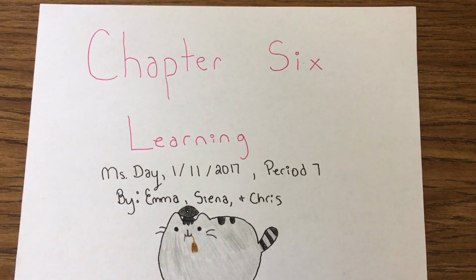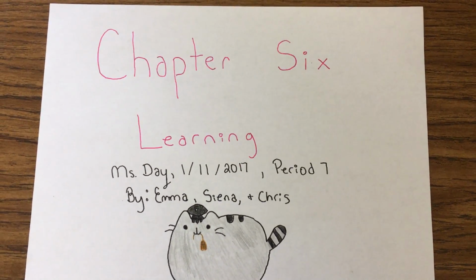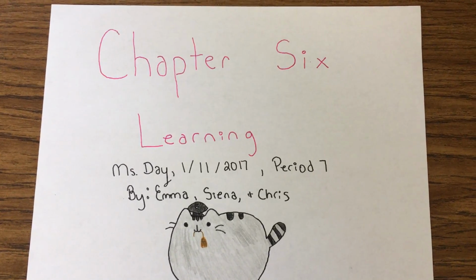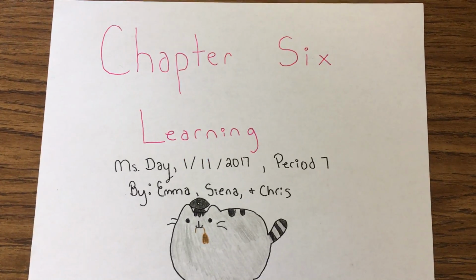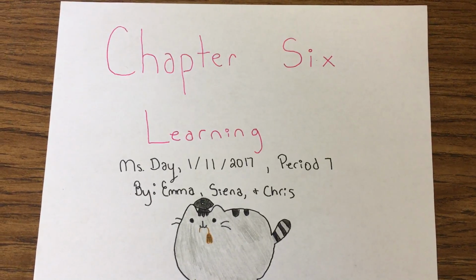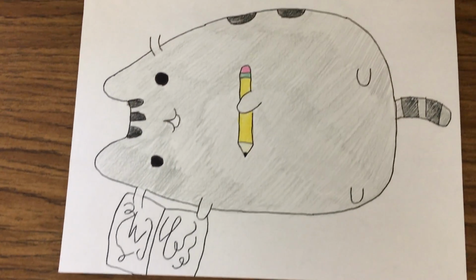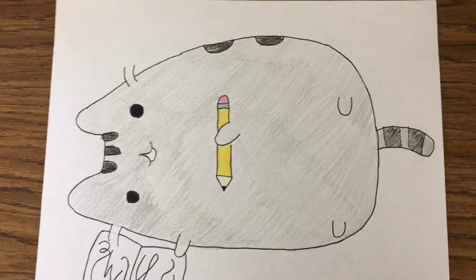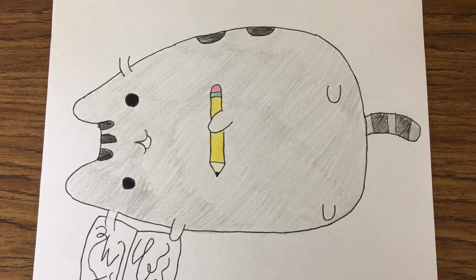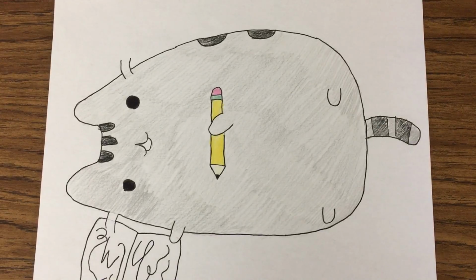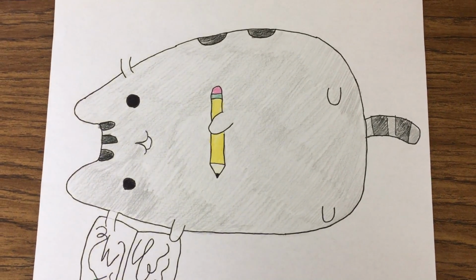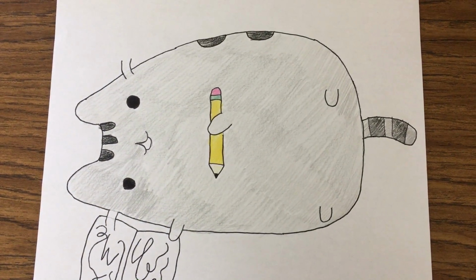Chapter 6: Learning. Learning is a relatively permanent change in an organism's behavior due to experience. We learn by associating certain events together. Classical conditioning is a type of learning in which one learns to link one or more stimuli and anticipate events. It involves unconditioned responses, unconditioned stimuli, conditioned responses, and conditioned stimuli.